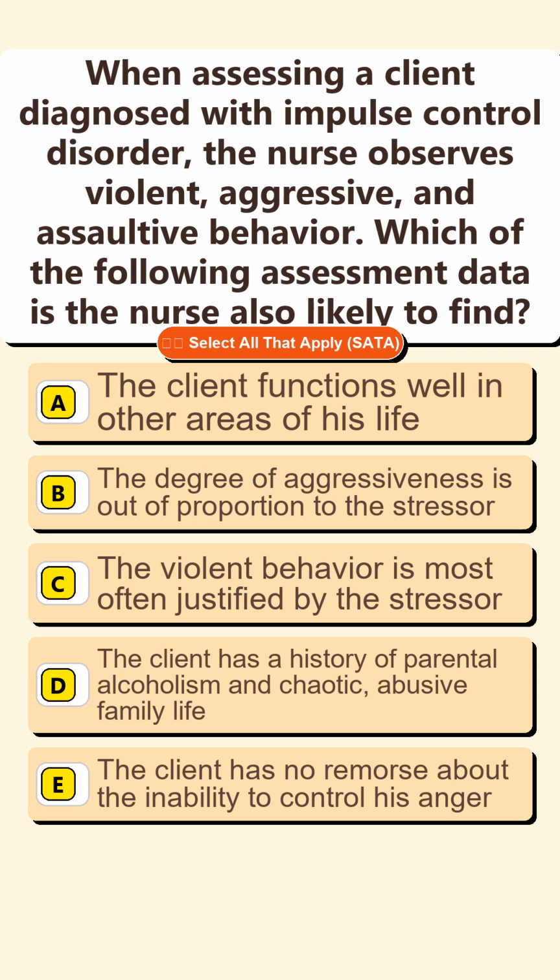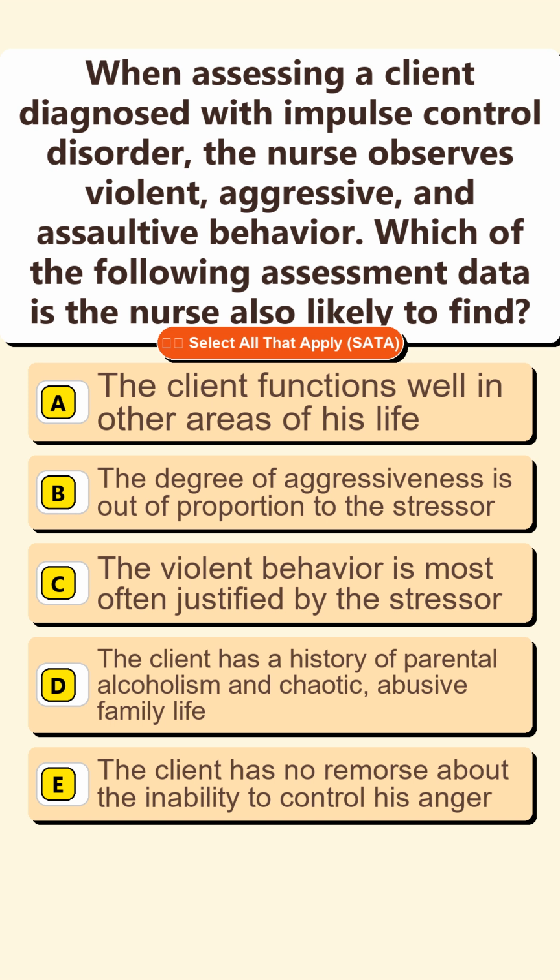Question 1. When assessing a client diagnosed with impulse control disorder, the nurse observes violent, aggressive, and assaultive behavior. Which of the following assessment data is the nurse also likely to find? Option A. The client functions well in other areas of his life. Option B. The degree of aggressiveness is out of proportion to the stressor. Option C. The violent behavior is most often justified by the stressor.